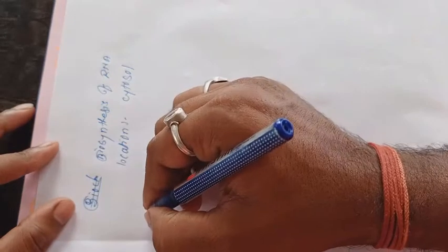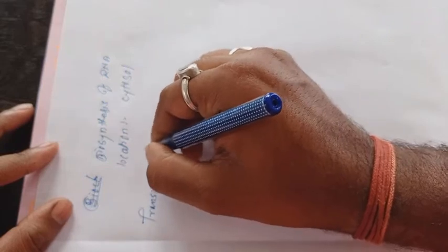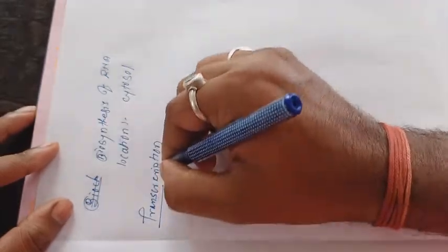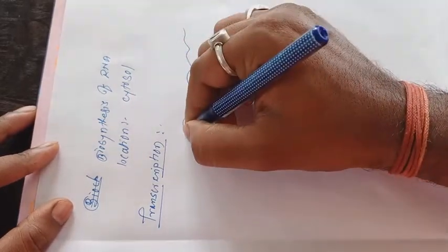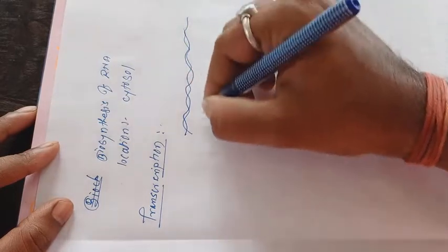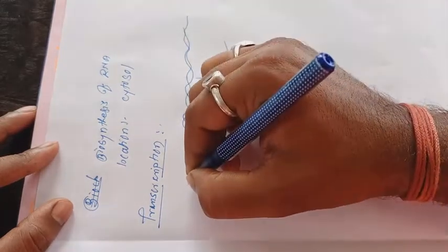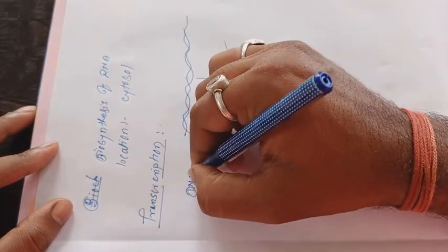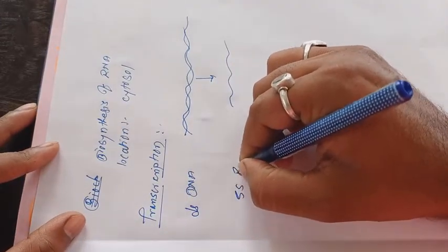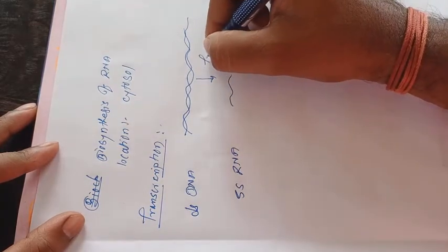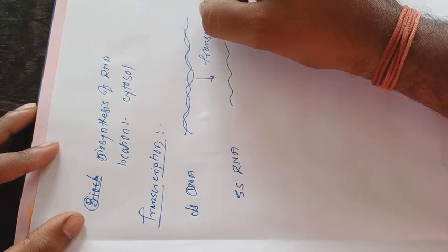Biosynthesis of RNA is commonly known as transcription. The specific double-stranded DNA gets converted into single-stranded RNA. It is a double-stranded DNA and it is a single-stranded RNA, and this process is known as transcription.